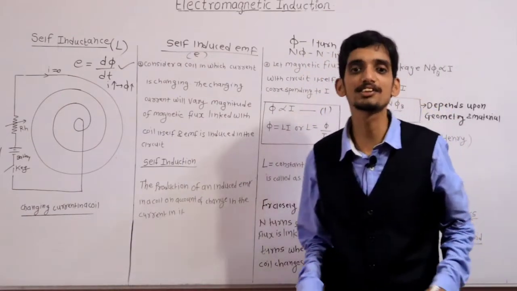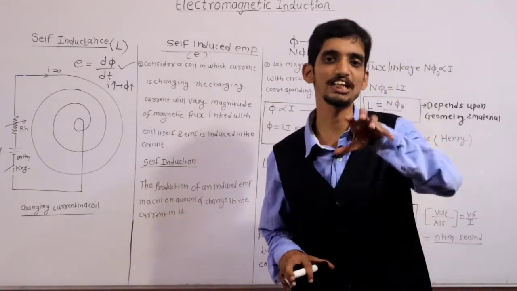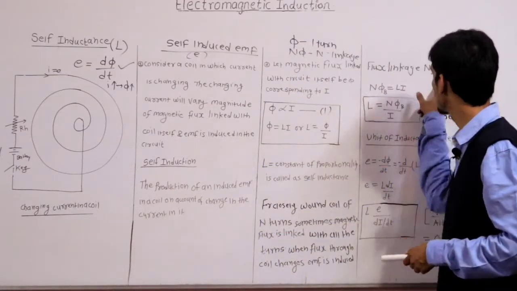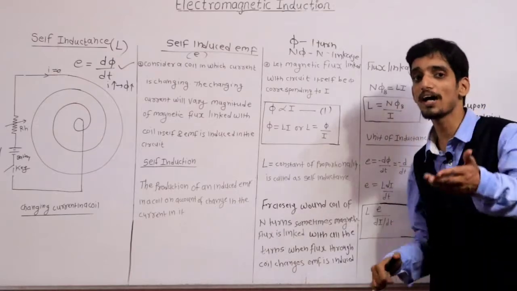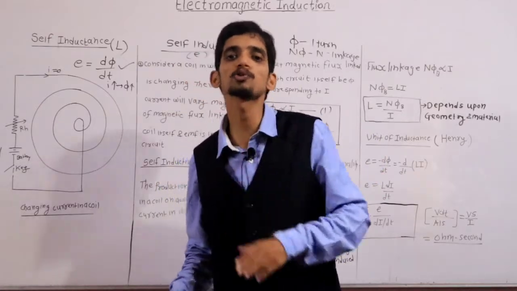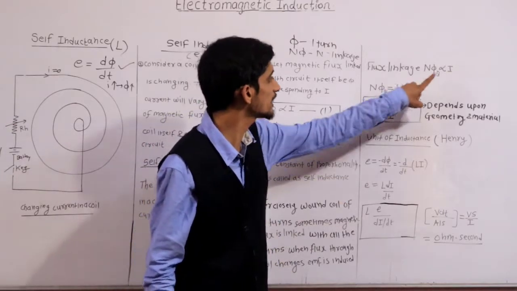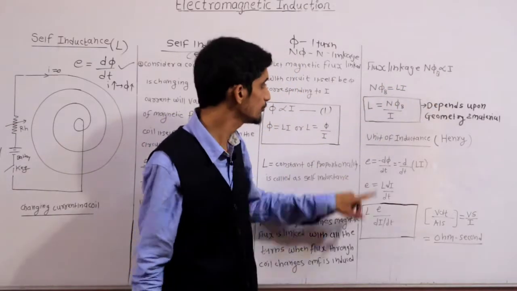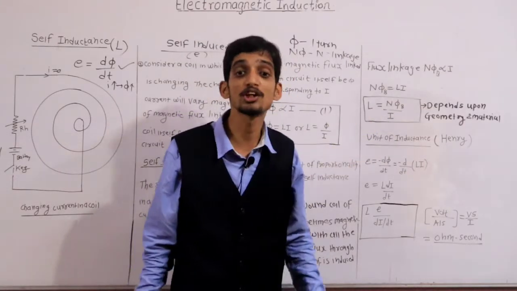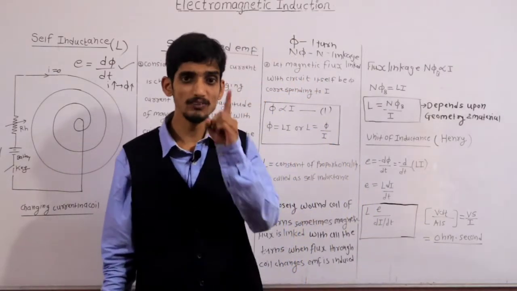How much flux links with each turn? If there are 10 turns, then 10 phi is the flux linkage, and phi is the flux linked with only one turn. That's why the flux linkage is N phi, which is proportional to I, because for one turn phi is proportional to I. For N number of turns, N phi is proportional to I. That's why N phi is proportional to I. So now N phi is equal to, again I have removed this constant, Li. So from here L is equal to what? N phi by I. Clear? And this L is called the coefficient of self-induction or self-inductance. Clear? And this is a constant.